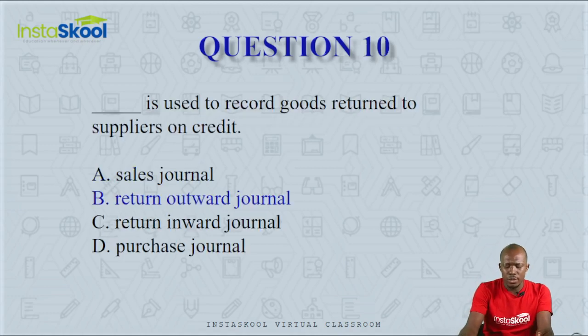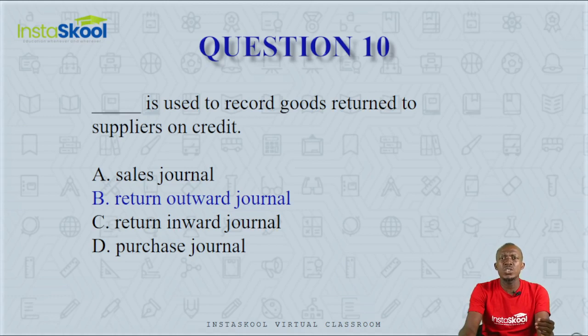Question number 10. Dash is used to record goods returned to suppliers on credit. Where do you record goods that you return back to the suppliers that brought them to us? Is it sales journal? Is it return outward journal? Is it return inward journal or purchase journal? Your sales and purchases journals are used to record goods that are sold and bought on credit.